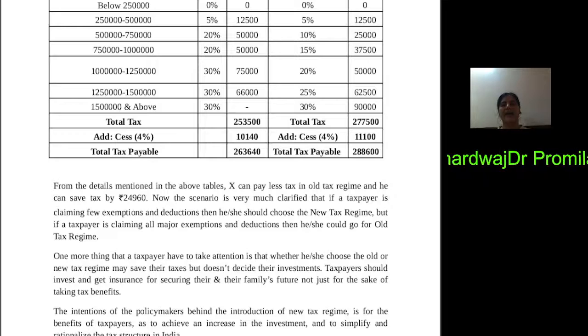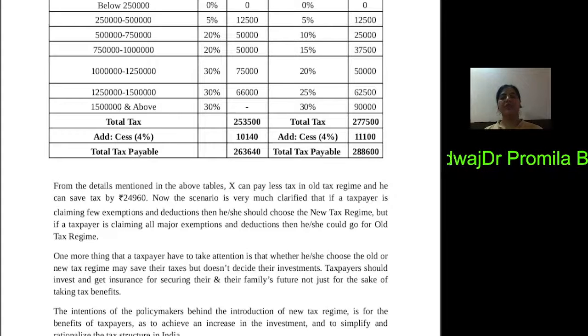So we can say that the intention of the policy maker behind the introduction of the new tax regime is for the benefit of the taxpayers, and they also have an intention that a person should not make investments only for getting tax benefits.